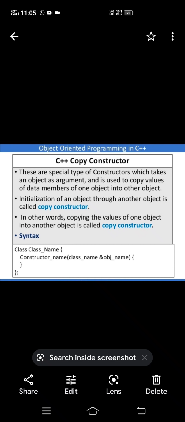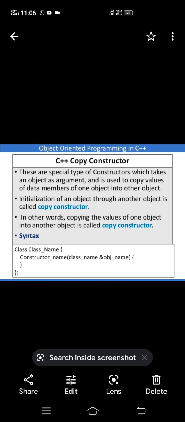So copy constructor means suppose you have created one object and assigned some value in that object. You want to copy the same value into another object. Then we can use this third type of constructor, the copy constructor. So copy constructor can be used for copying the data member of one object into another object.